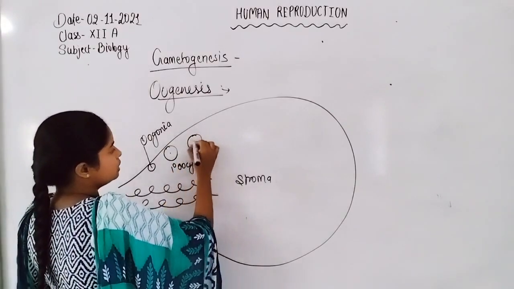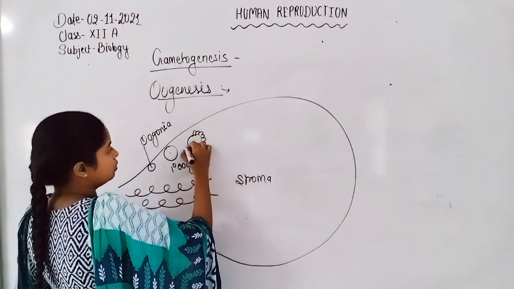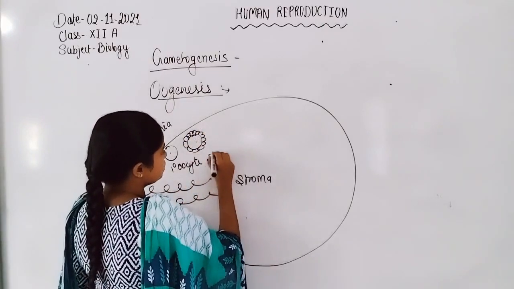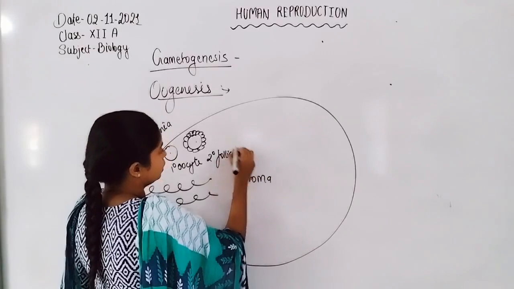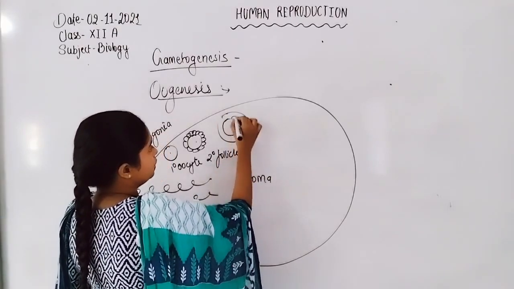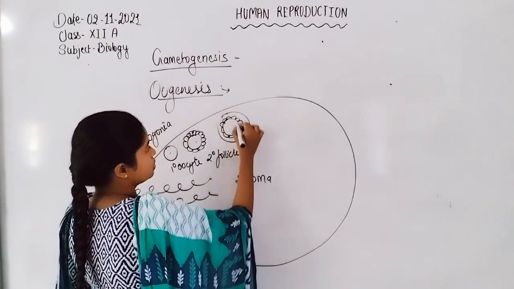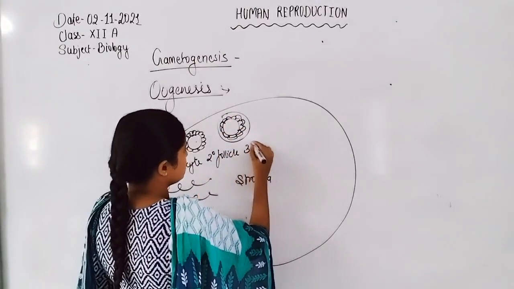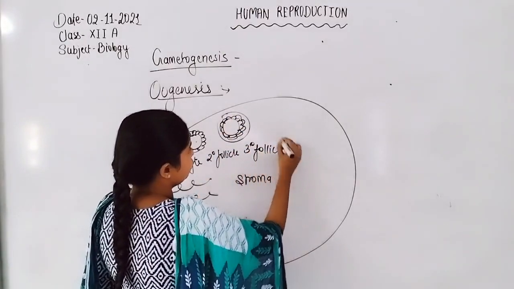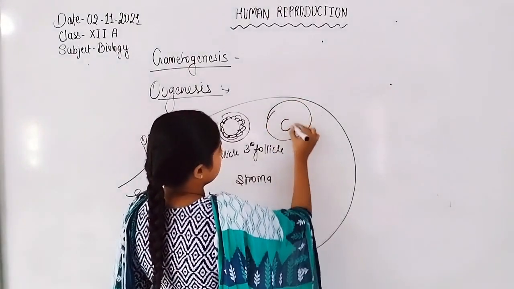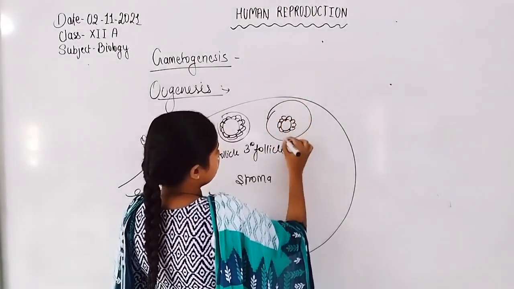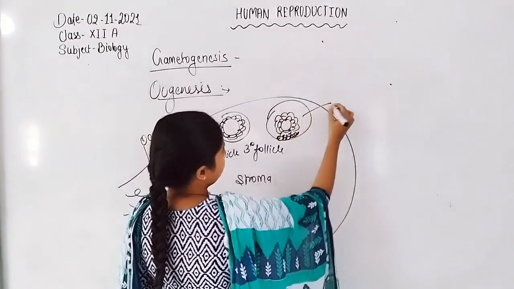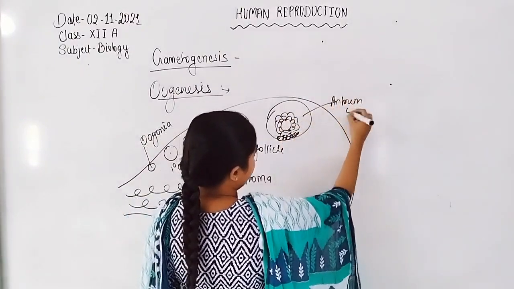Then around the primary oocyte there is formation or aggregation of follicular cells, and that converts into the secondary follicle. The secondary follicle is covered by more layers of follicular cells, hence this is known as the tertiary follicle. And due to the formation of the antrum cavity, the tertiary follicle is known as the Graafian follicle. Here is the formation of the antrum cavity.